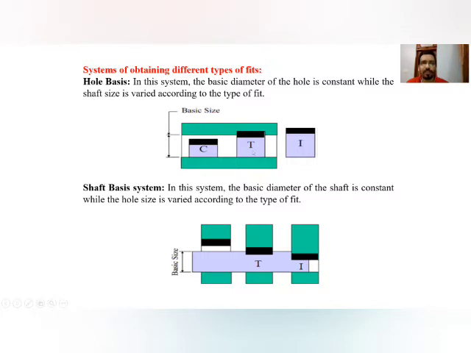This diagram is showing you the hole basis system. You can see that this size, the lower limit of the hole, is kept fixed, and according to this, the shaft is varied.